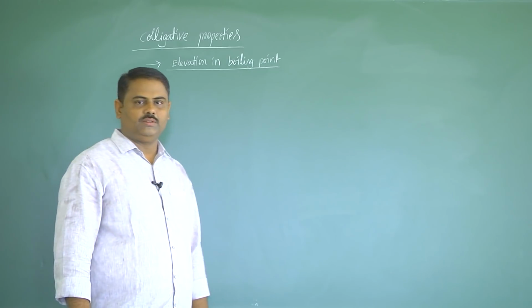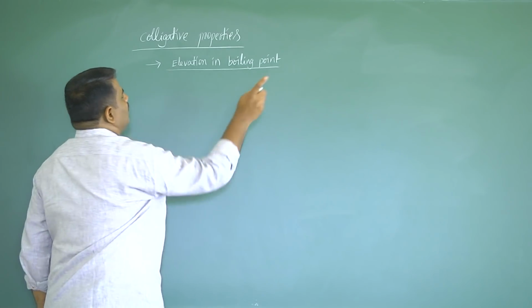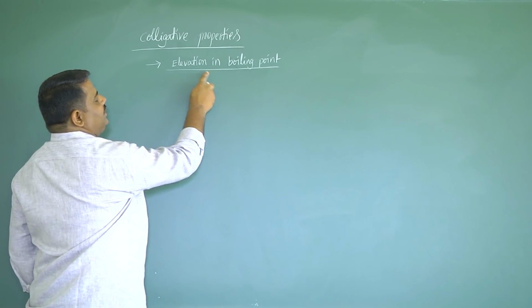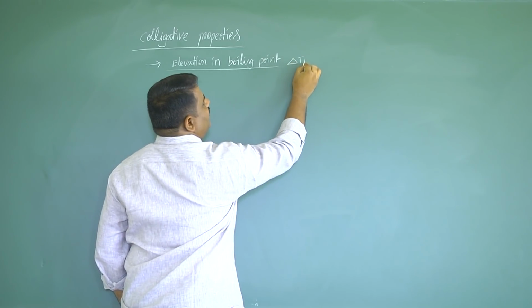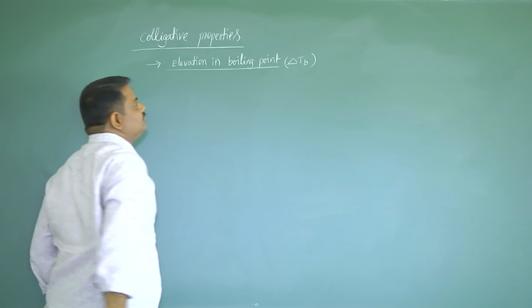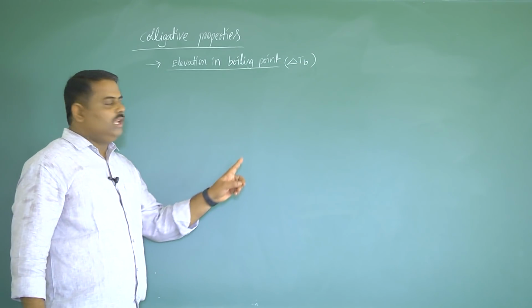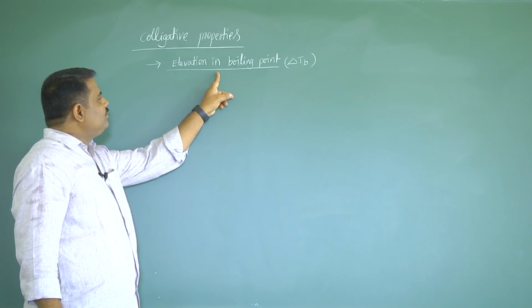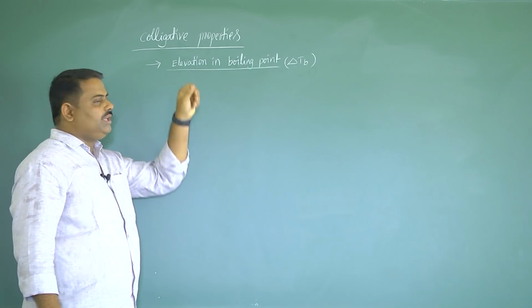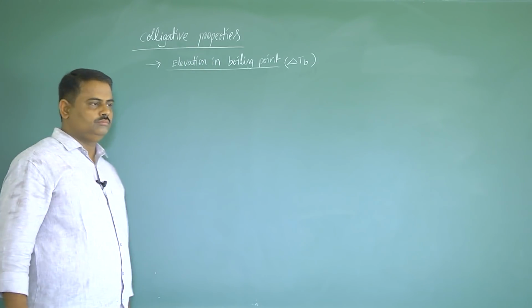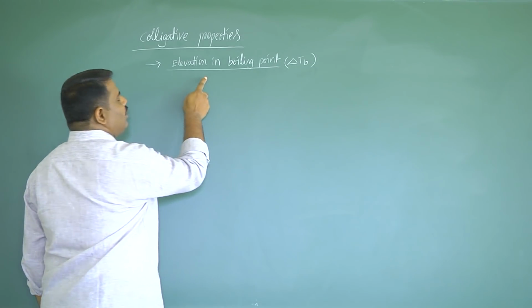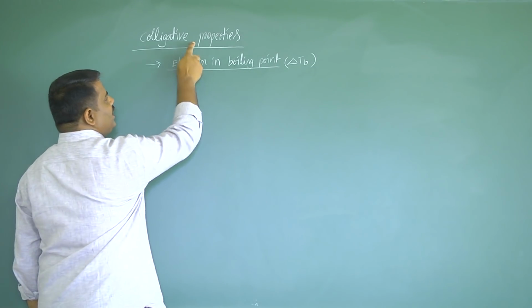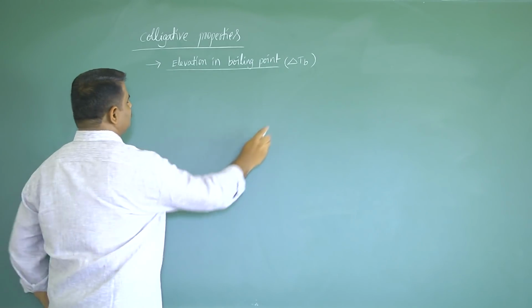Our next point is elevation in boiling point. This is denoted by delta Tb. Elevation in boiling point is also one of the colligative properties. Now, how to explain elevation in boiling point as a colligative property?